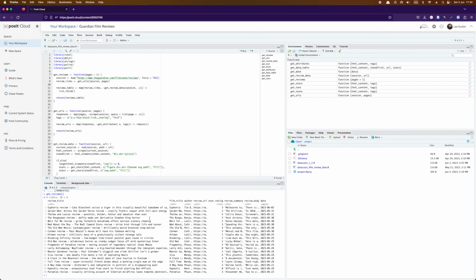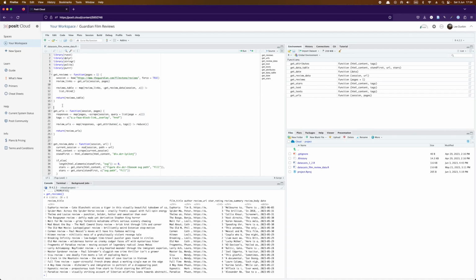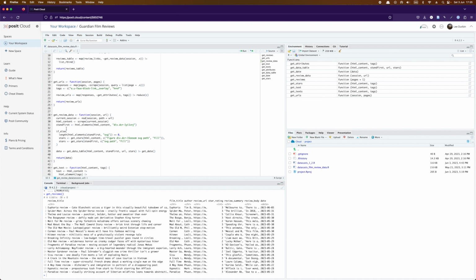You can see down here in the console that now everything is actually completed and I have all of this data that I'm expecting. But boy, did that take a while. So let's reassure the user. First of all, when they initiate the whole thing, when they call getReviews, we want to basically provide some kind of greeting message to say, okay, we're going to get things started now. And then when we have the data for each film review, we're going to let the user know that as well. And we're going to go even further, and we're actually going to link off to those film reviews. So if they are sitting here waiting for all these film reviews to be processed through this code, they can click on the link and read the review while they wait.